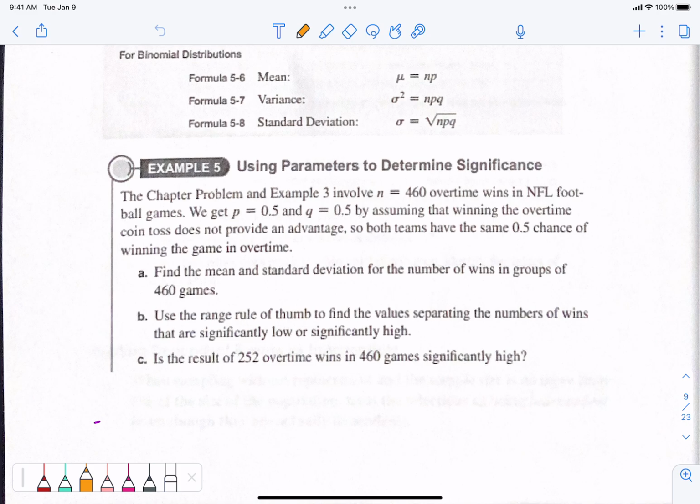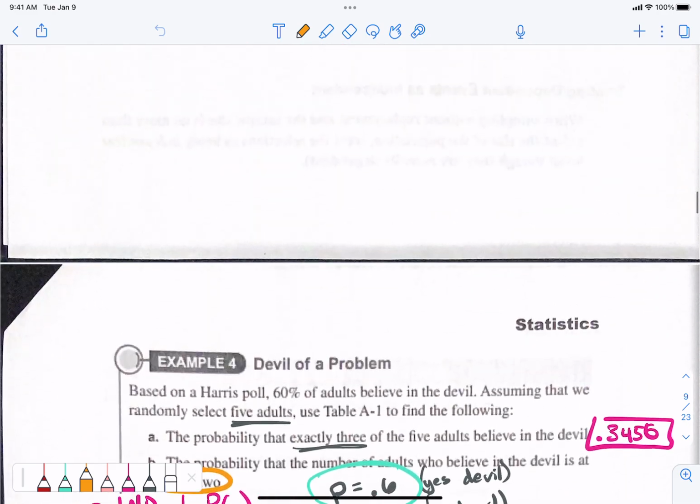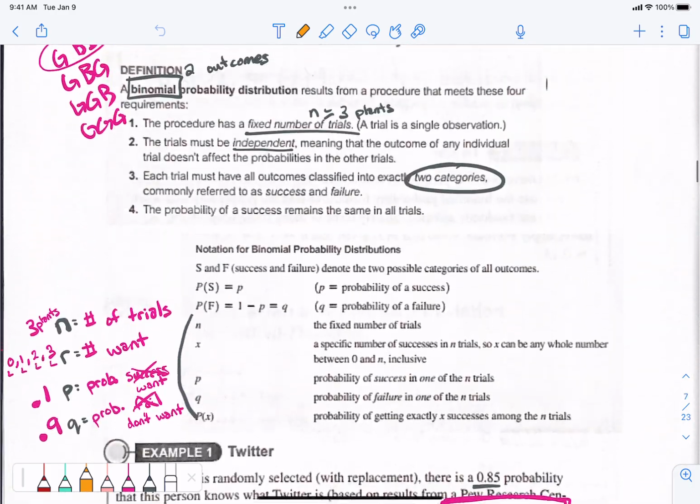Hey, Maya and Jake. This is example 5. This is on the 5-2 notes. This is the very last example.